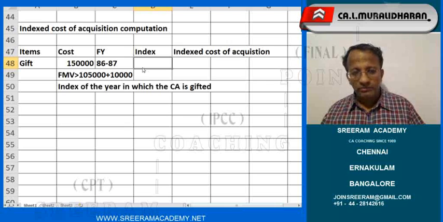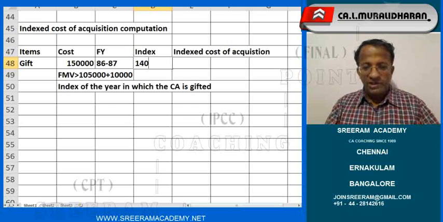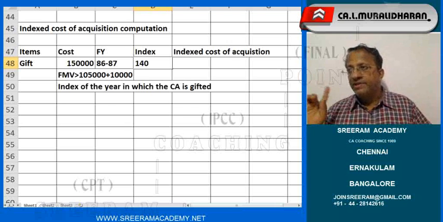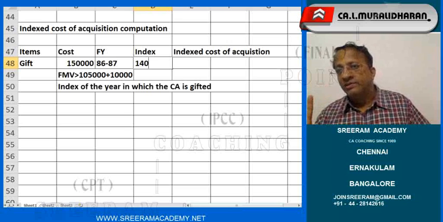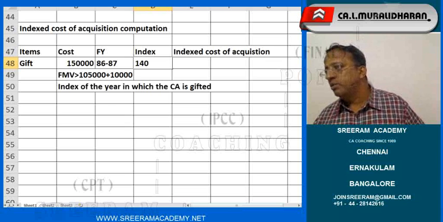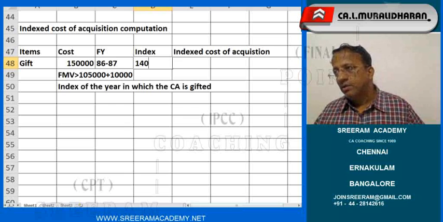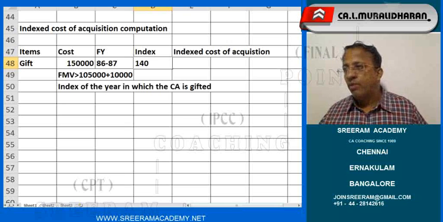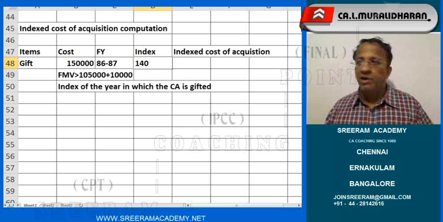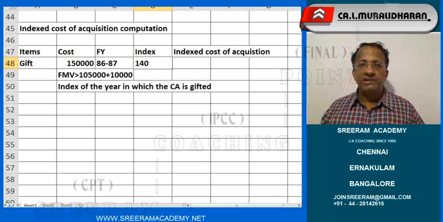How much is that? 86-87 index, 140. Are you understanding? Please be careful. You should not be tracing back onto the previous owner's index. That is possible only in Maharashtra. Say, if I have any dispute, then I would tell the assessing officer, sir, in Bombay High Court, and they will listen. In Bangalore or any other place, if I say Bombay High Court, they will see it is not Maharashtra. Our institute is always providing the alternative solution, but that alternative solution cannot hold good unless the case is posted in or under the jurisdiction of Maharashtra.